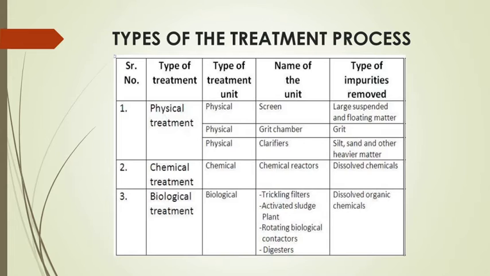The next one is the grit chamber. As I discussed, grit may be eggshell, sand, or broken pieces of glass. Whatever has a specific gravity of 2.65 and a size of more than 0.2 mm in diameter is called grit. It is heavy, so it settles down easily. So grit is again one of the important parameters. We remove that grit in the grit chamber, which acts on the same principle as sedimentation.